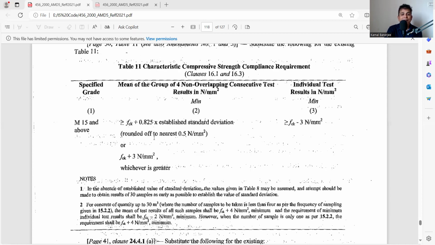So what is the criteria? Now we need to satisfy this if there are 4 consecutive samples, or a minimum of 4 samples. That means 12 cubes.